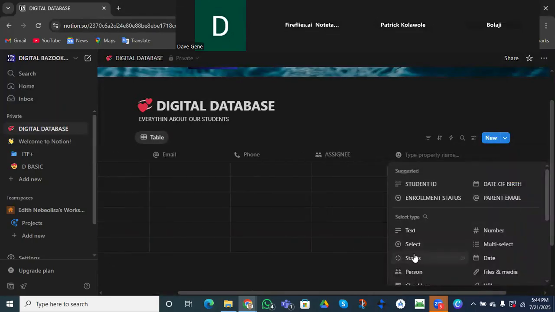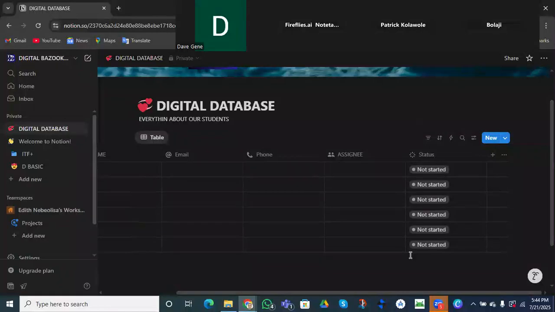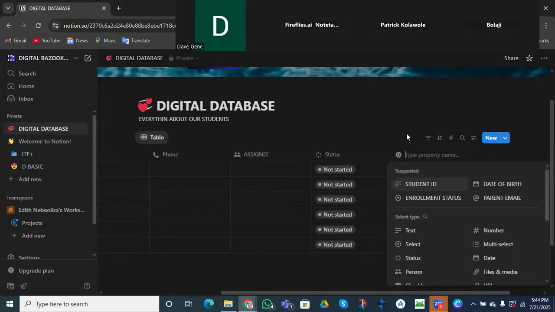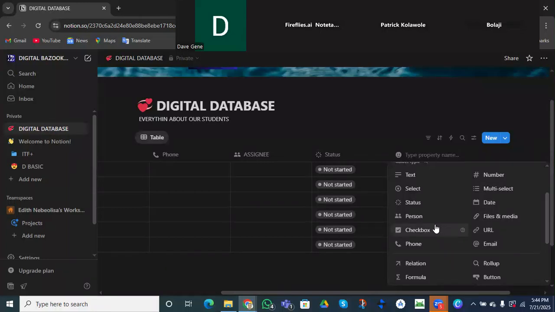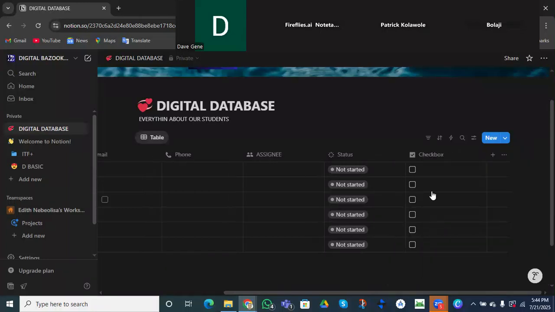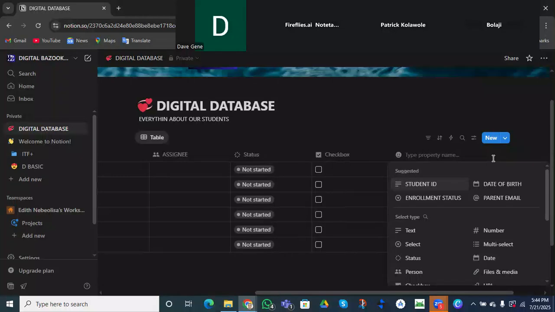What else do you think we can, let's say the status. Maybe the student has started, or has not started, or maybe the student is about to finish, or maybe the student is repeating the class. Then the checkbox. Have they paid? If they have paid, I want to tell my CEO they have paid, right? Then coming to payments, right?